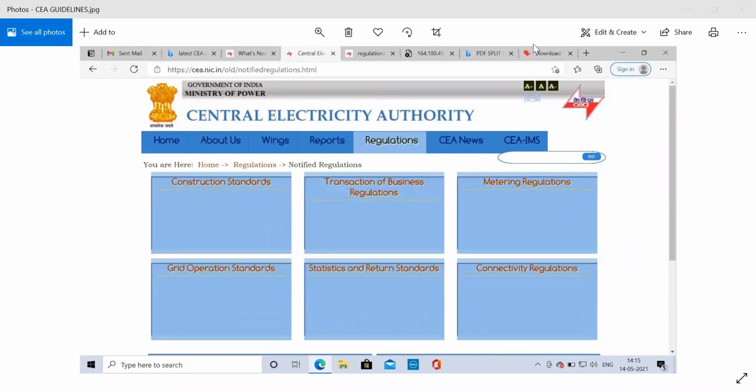So all these sections with reference to the Electricity Act 2003, with reference to these sections, they have mentioned the guidelines in detail and some of the specific functions: what to do, who is going to do it, what are the appointments, what is the eligibility, qualification, etc. These are the main reference sections from the Electricity Act 2003.